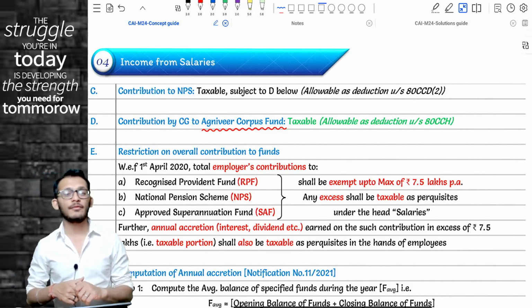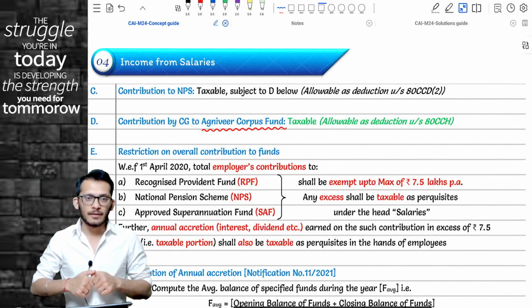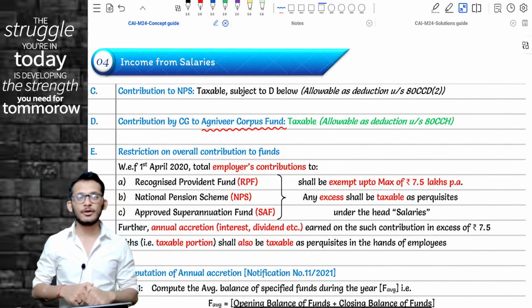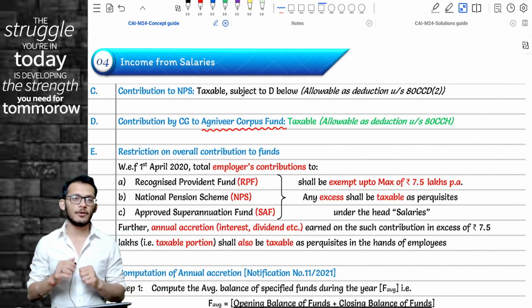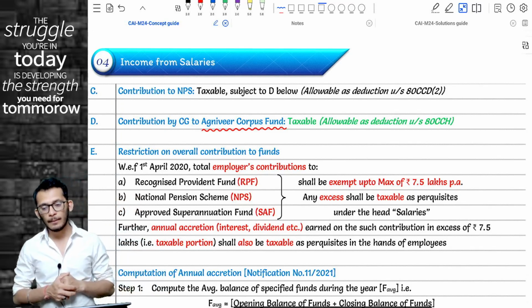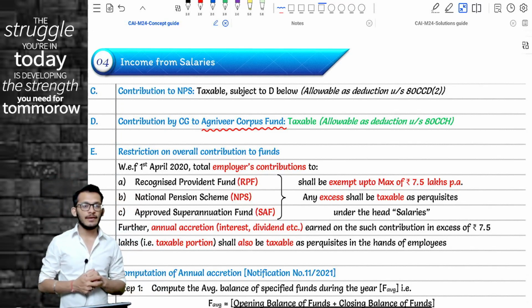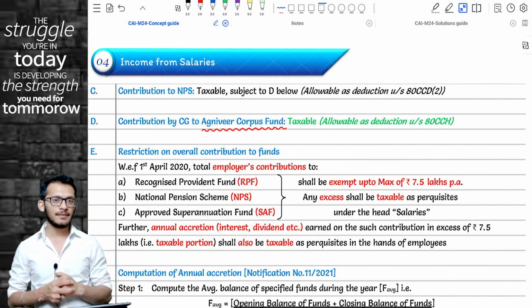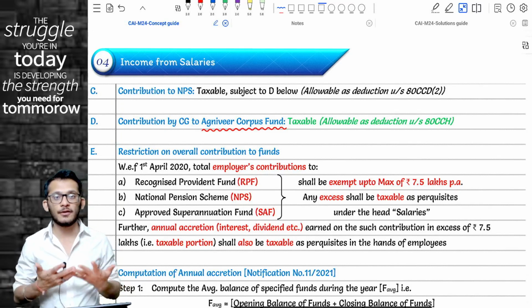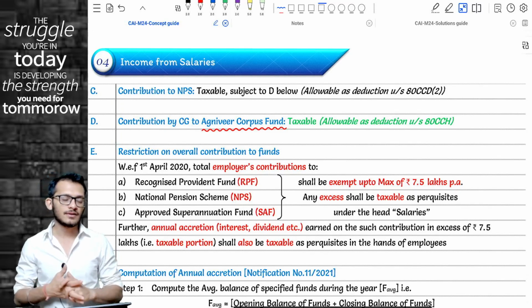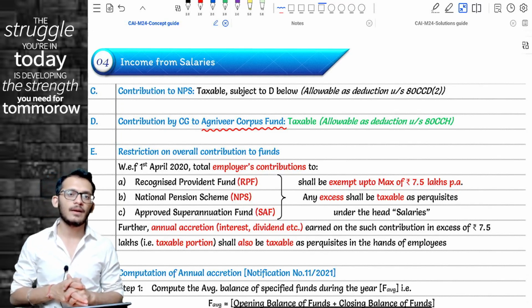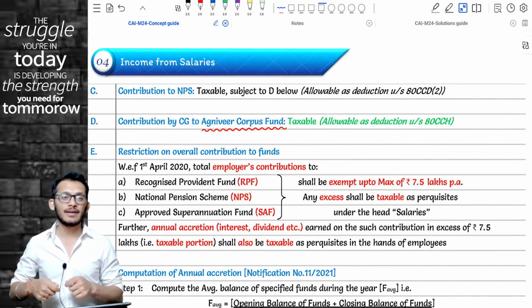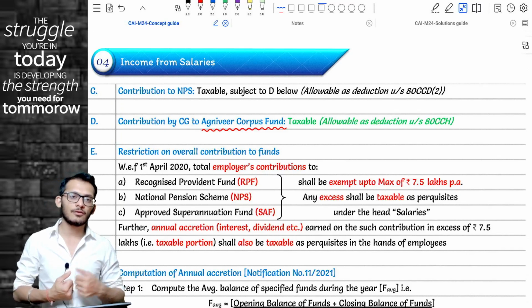Where the government of India came and said, if young people of India are excited to put their life in line for the country, we will call them Agniveer. And we'll create a special fund for them, which is called the Agniveer Corpus Fund. Now, because they are going to work in the defense, obviously their employer is going to be the central government.